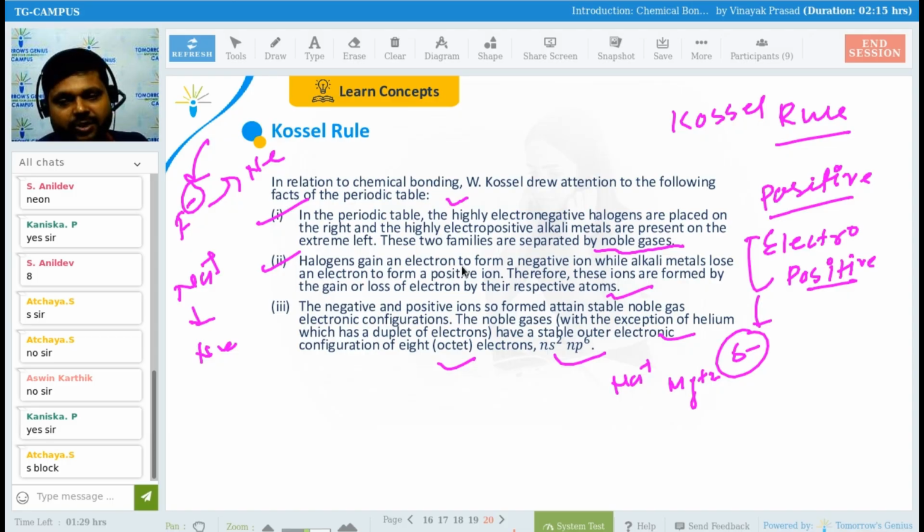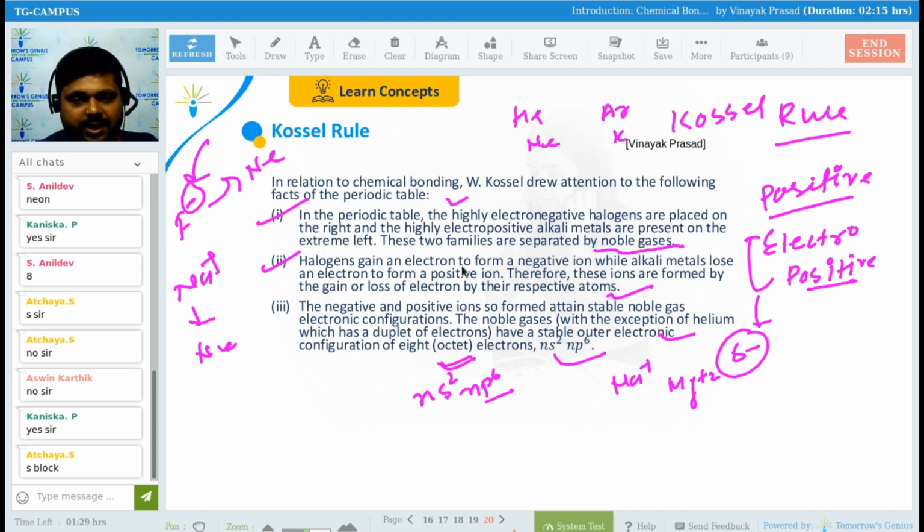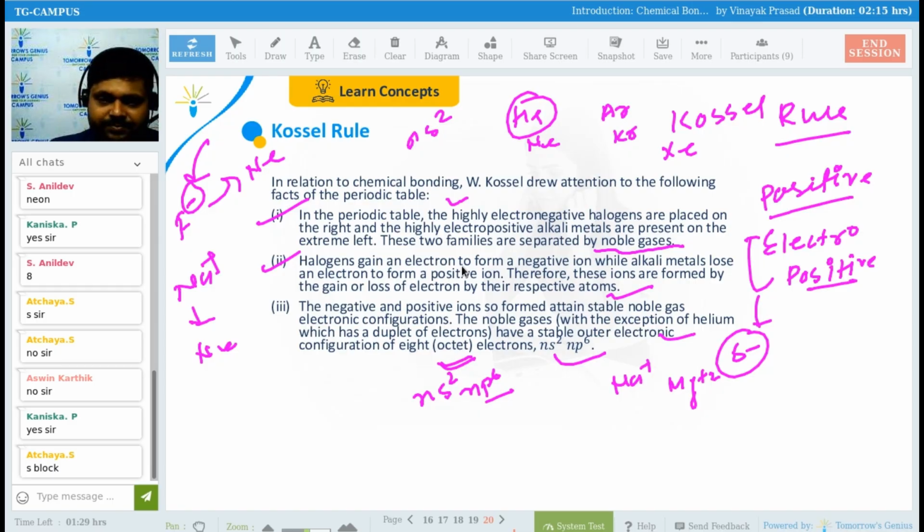Stable noble gas electronic configuration, right? The noble gases, with the exception of helium, which has a duplet of electrons, have a stable outer electronic configuration of 8, that is octet, that is ns2 np6. So in the case of helium, neon, argon, krypton, xenon, helium is having a duplet, right? Helium is having what? Duplet. This will be what? ns2 only. But in this case, ns2 np6, this is what? Octet. So getting my point, what is the difference between the duplet and octet?